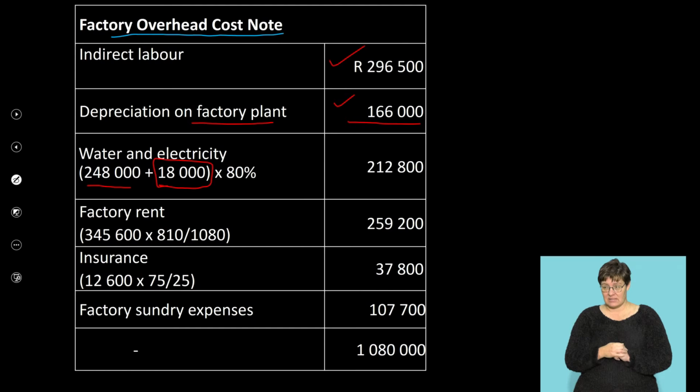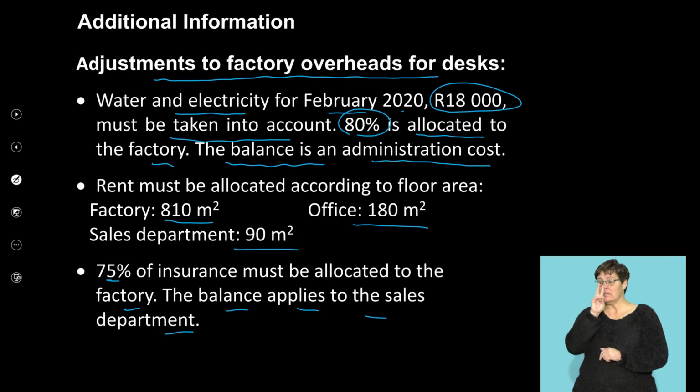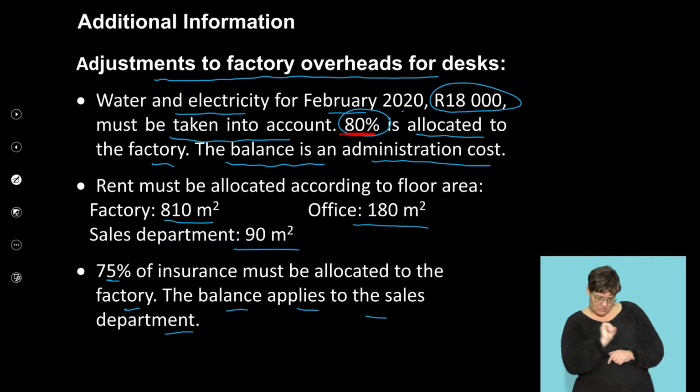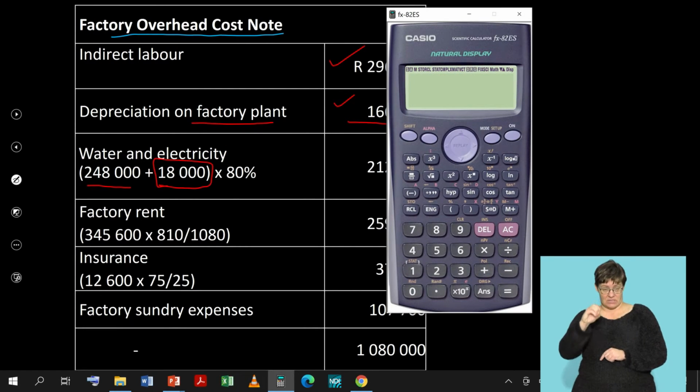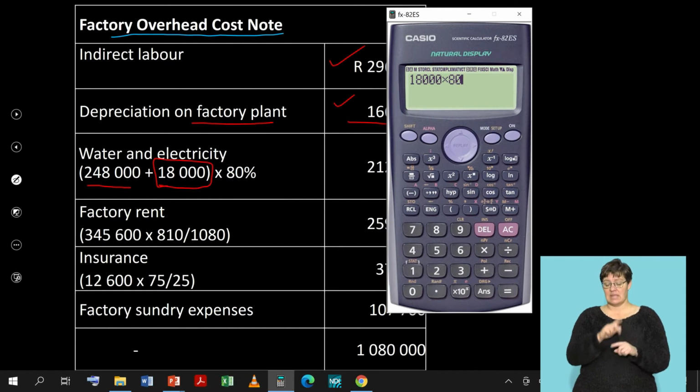However, if you look at the adjustment, we are told that only 80% is allocated to the factory. Therefore, what are we going to do here? We're going to take the figure of 18,000 Rand times the 80%, okay? And that will give me a figure of 14,400, right?